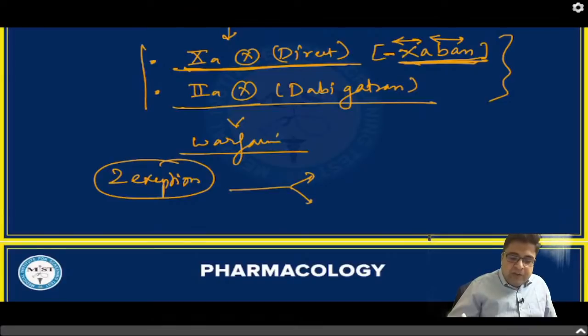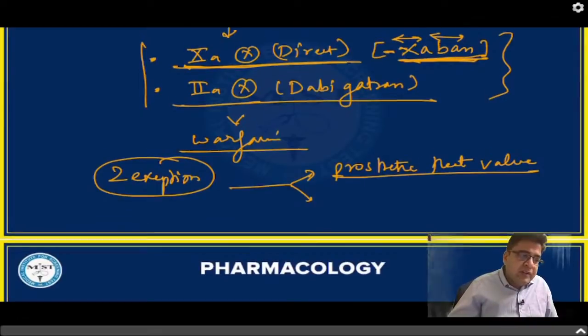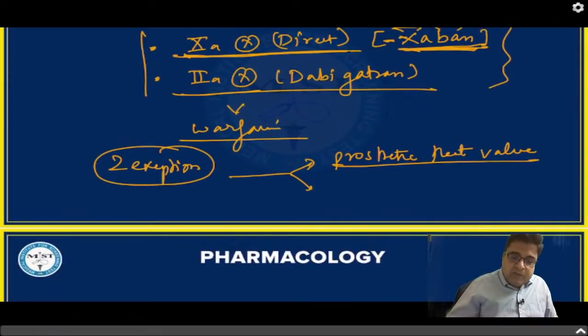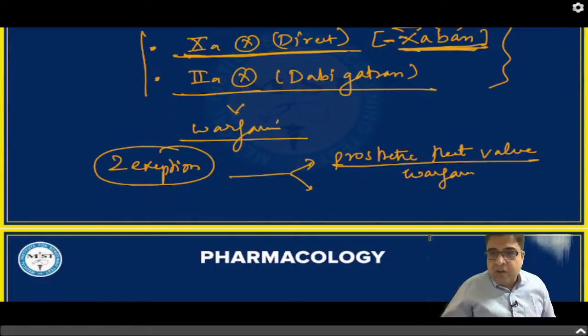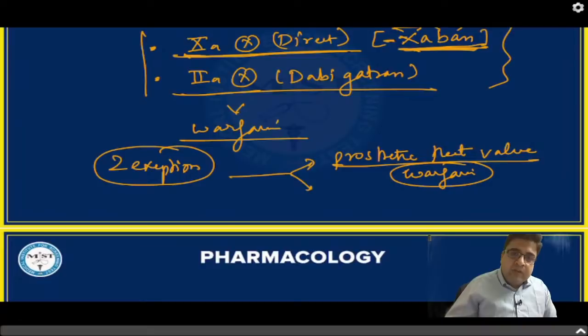The first exception is if the patient has undergone prosthetic heart valve surgery. So the patient has undergone valve replacement surgery, or has implanted prosthetic heart valves. So in cases of prosthetic heart valves, instead of starting with these new medicines like factor 10 inhibitors or factor 2 inhibitors, it is better to give warfarin.